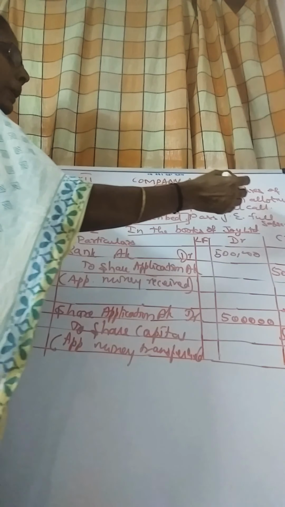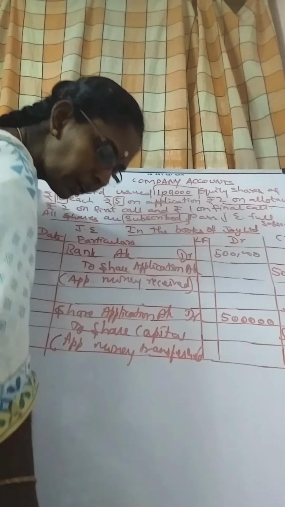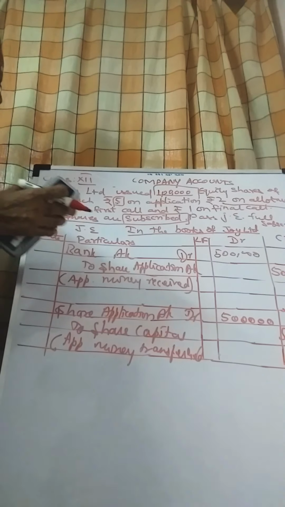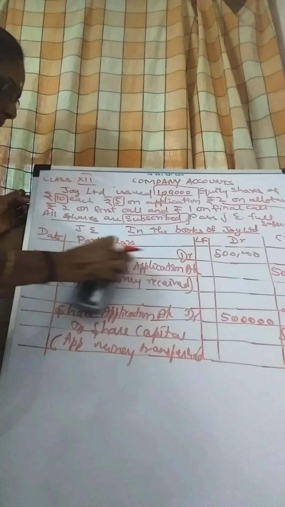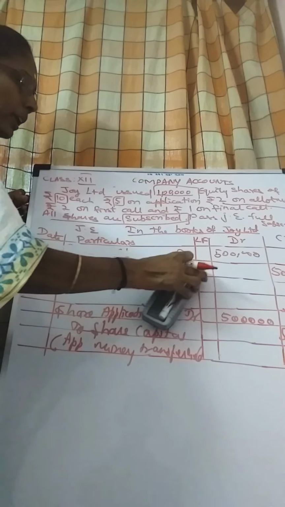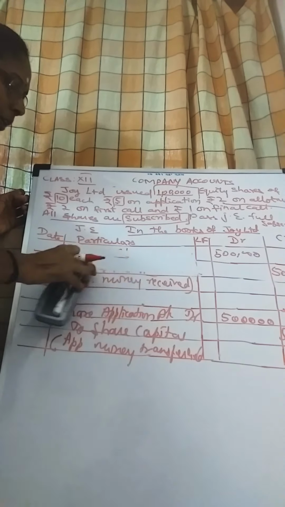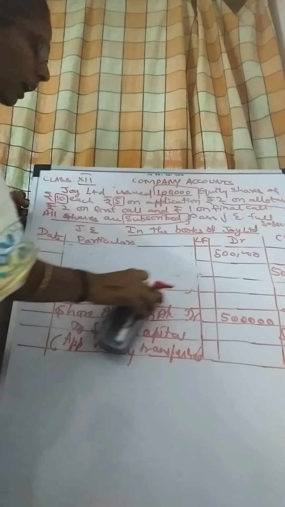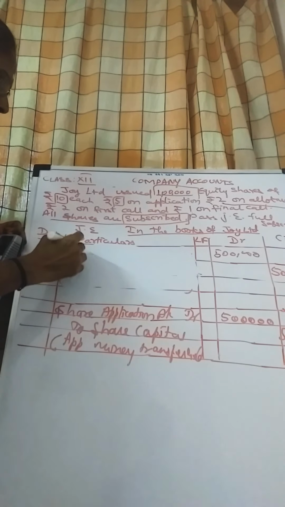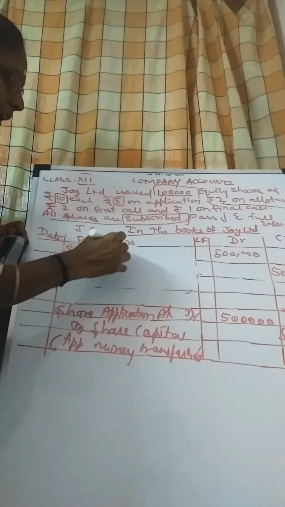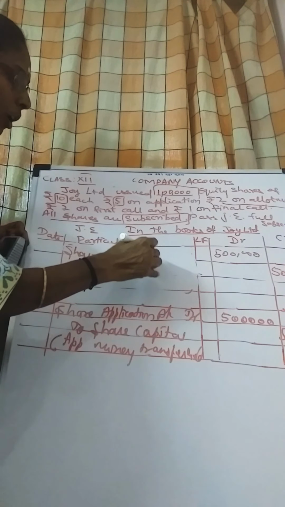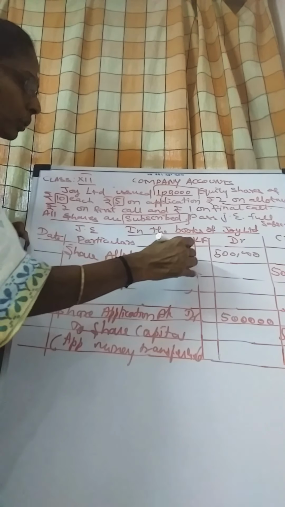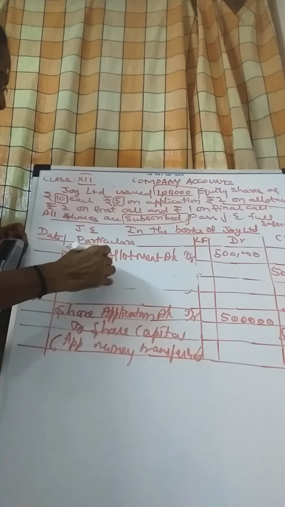After completing the application, the company goes for the allotment of shares. In case of allotment, first you have to write the due entry. Share allotment account debtor to share capital account.